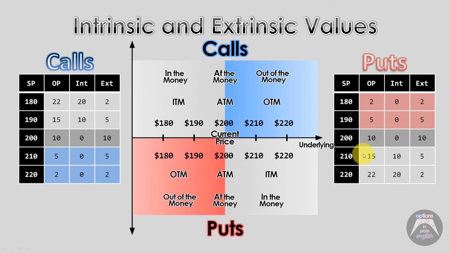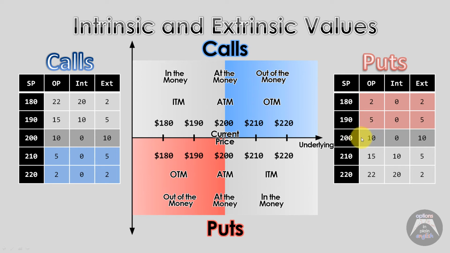For the 210 it is the same thing. We look at the option price, which is 15, which means it has $10 of intrinsic value because it's 210 minus 200. So the remaining value has to be extrinsic, $5. The 200 is the at the money, so all of its value is extrinsic value. The 190, likewise, doesn't have any intrinsic value, so all you see there is all extrinsic, and so it is with the 180. $2 of option price, then $2 of extrinsic.